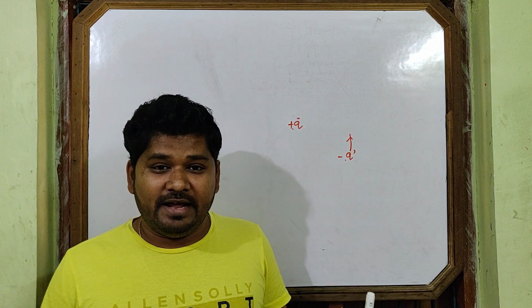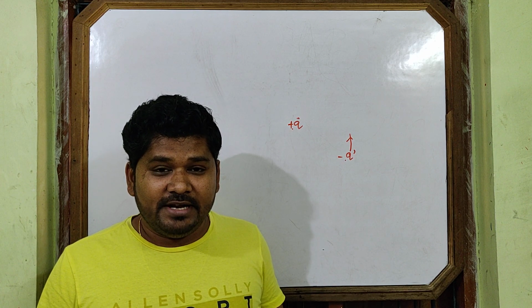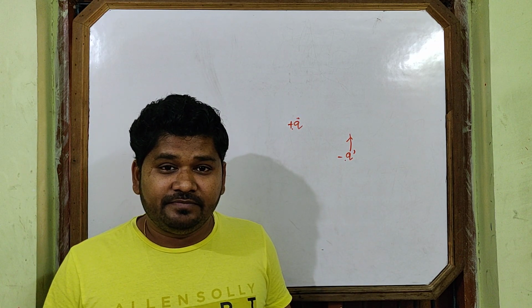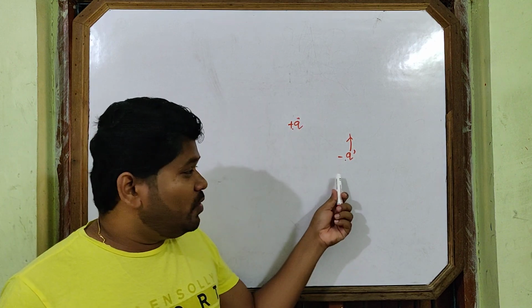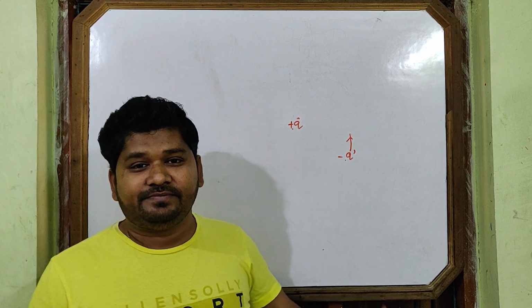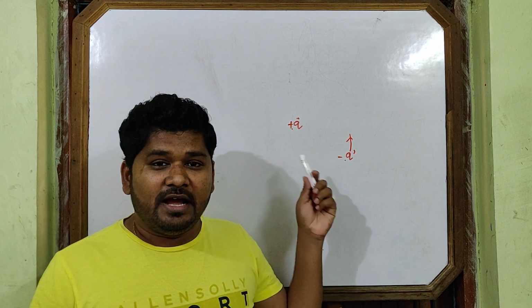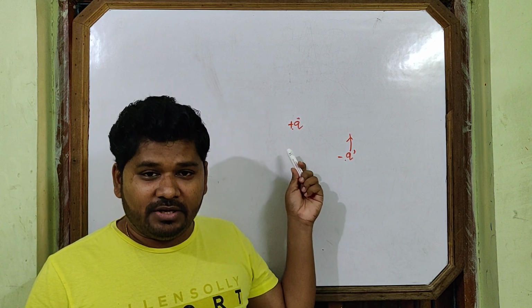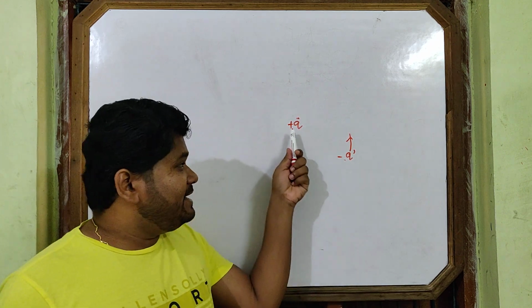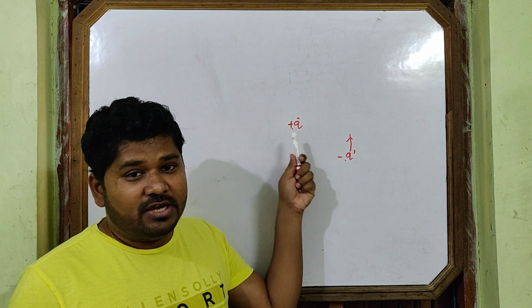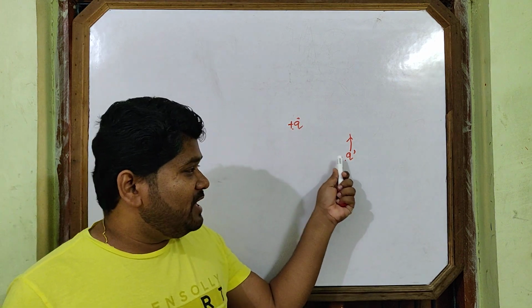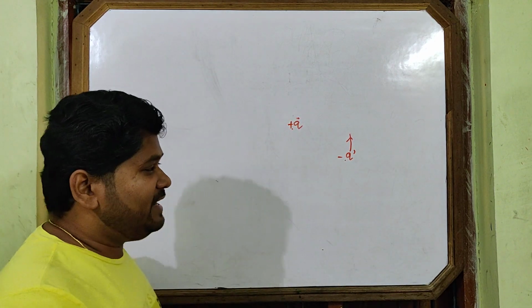Electric field is defined as a region, a space around a charge, within which when any charge enters it must experience the force of this charge. So electric field is defined as the space around a charge within which its force can be realized by other charges. This is the definition: its force can be realized by other charges. So this is the electric field.